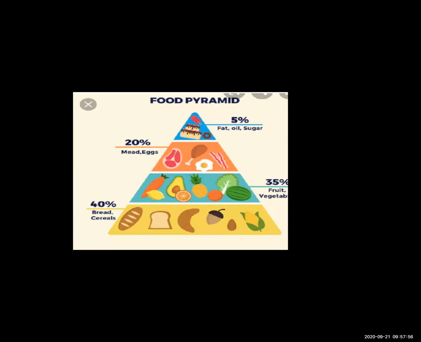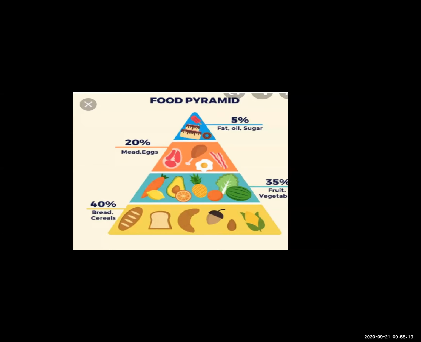Carbohydrate we have to eat 40%. Then vitamins and minerals. Vitamins and minerals we get from fruits and vegetables. So fruits and vegetables we have to eat 35%. Then our next is the proteins and calcium. Proteins and calcium we have to eat 20%.